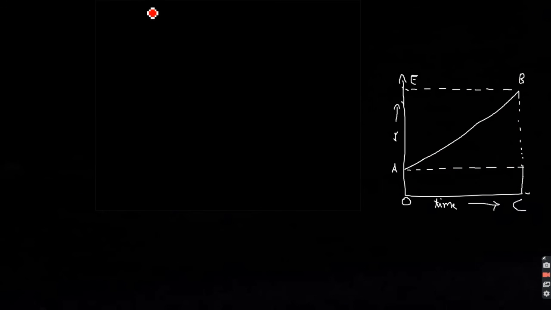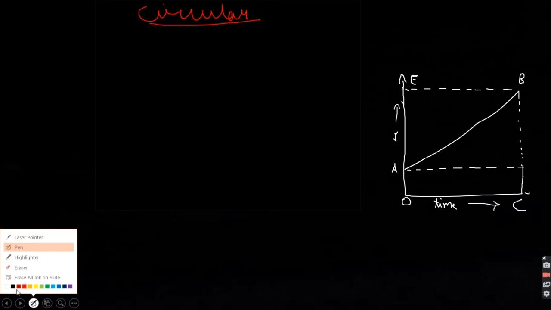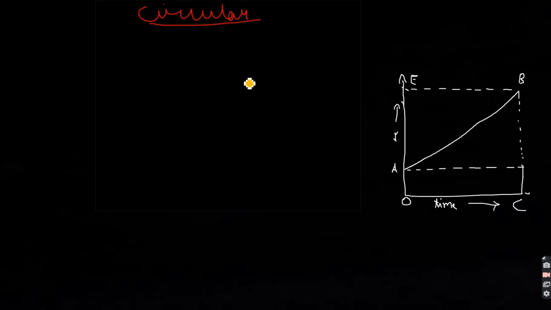I want to add one thing, that is circular motion. This is kind of easy stuff. See, if any body is moving in a circle, or you can say if it's changing its direction every second at every point, then the motion is known as circular motion.